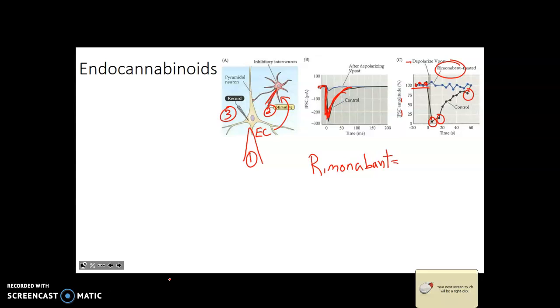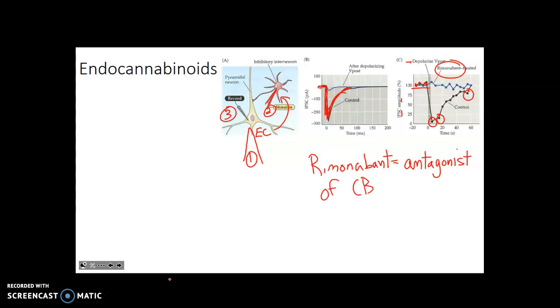I know that it's an antagonist of endocannabinoid CB receptors. Okay, so now we're going to keep our setup the same, but we're going to wash the drug over it, and we're going to block endocannabinoids. Okay, we're going to block they still may be released, but they won't be able to bind to the receptors.